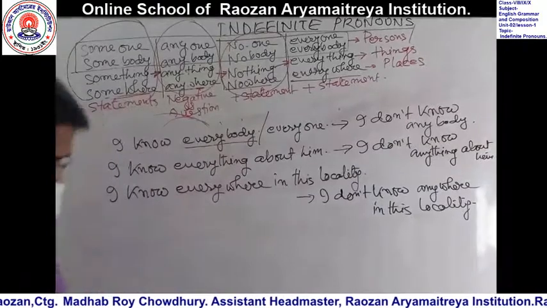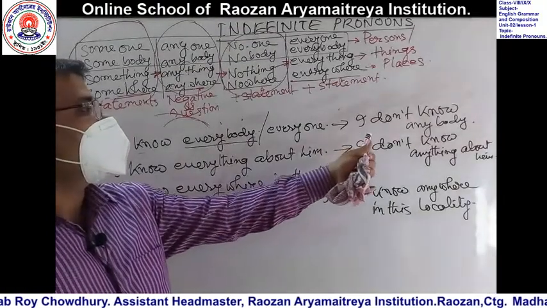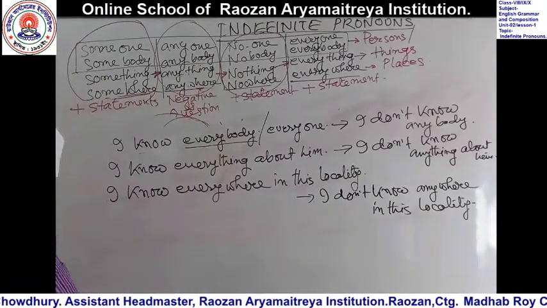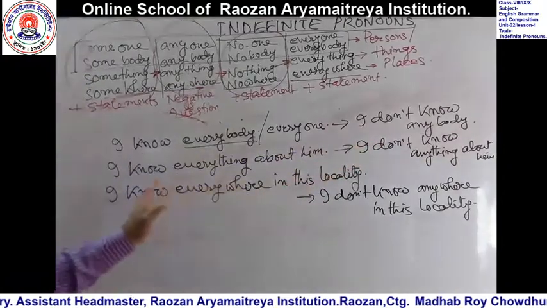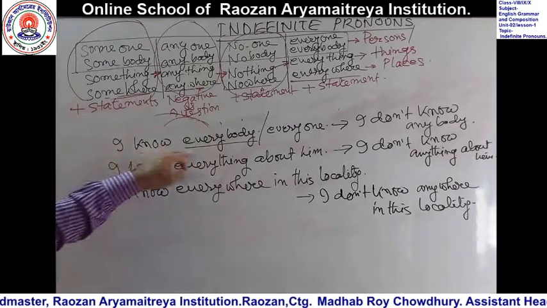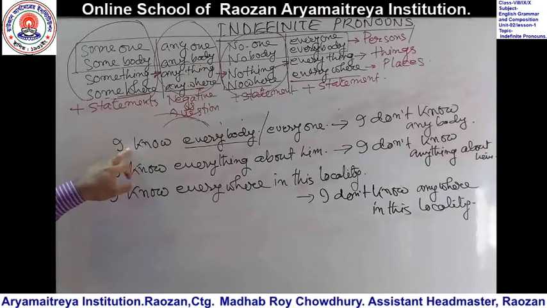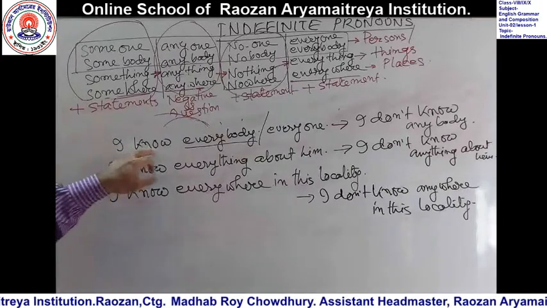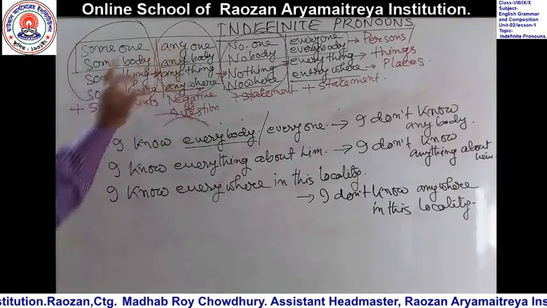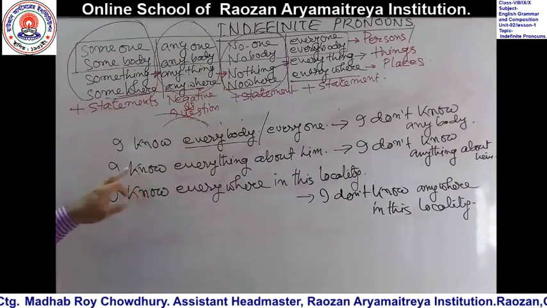Okay, dear learners, at the same time you can make it negative, and you can make it interrogative by using an auxiliary verb. How will you make this sentence interrogative? I know everybody. In the same way: do I know anybody? Do I know anyone?